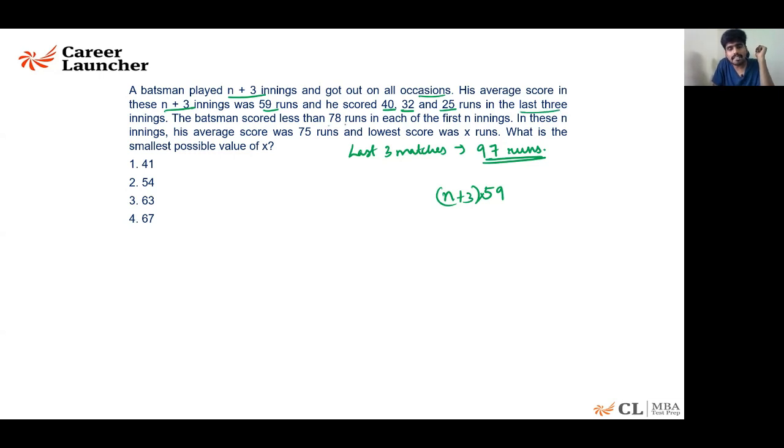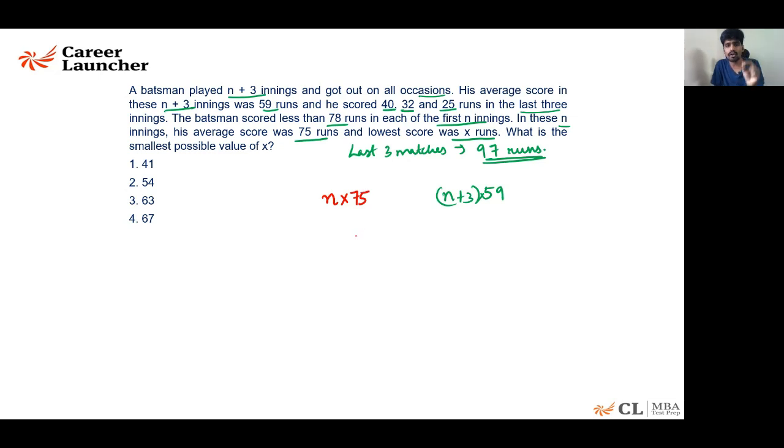The batsman scored less than 78 runs in each of the first n innings. In each of the first n innings, his score was less than 78. In these n innings, his average score was 75 runs and the lowest score was X. So after n innings, his average score was 75.